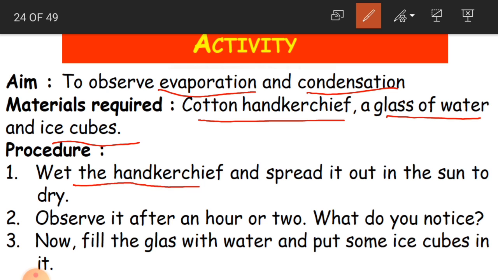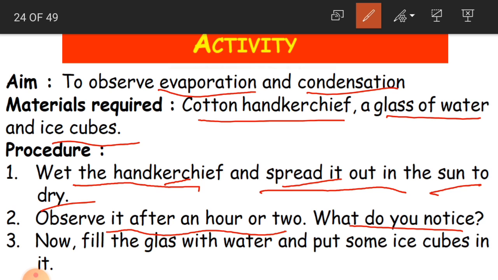Now we'll see how this procedure works. Wet the handkerchief and spread it out in the sun to dry. So we have taken a cotton handkerchief. What we have to do is wet the handkerchief and spread it out in the sun to dry. Observe it after an hour or two. What do you notice, children? Yes, the handkerchief will be totally dried.